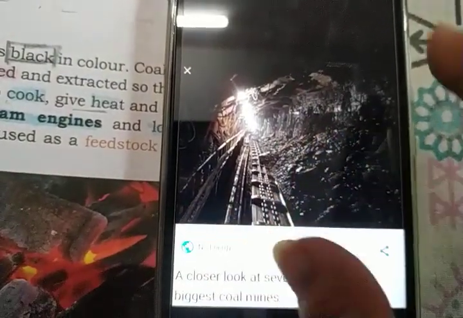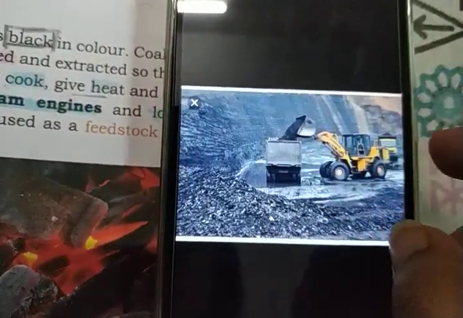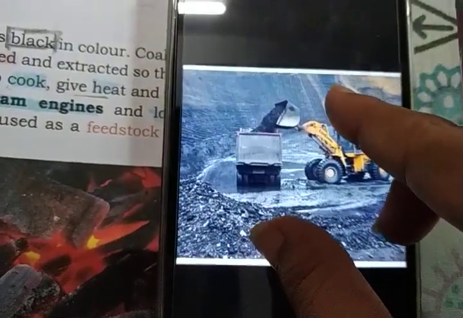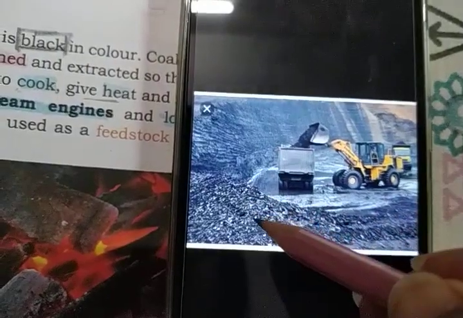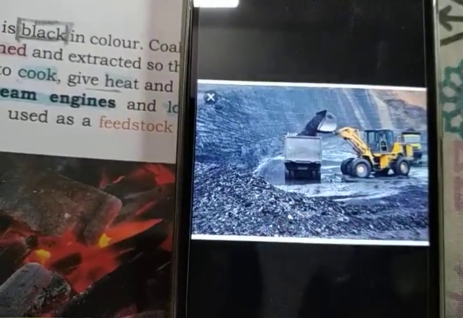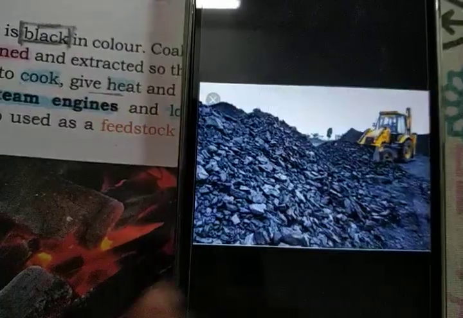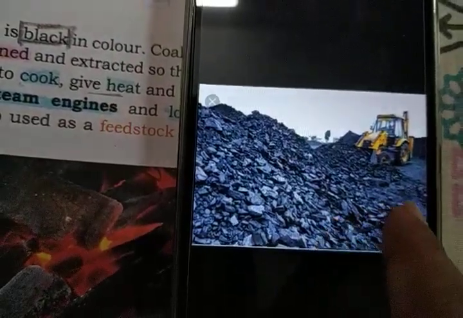When they take out coal from these mines, they load it into trucks and supply it to us. It is a very big coal mine. This black stone is all coal.